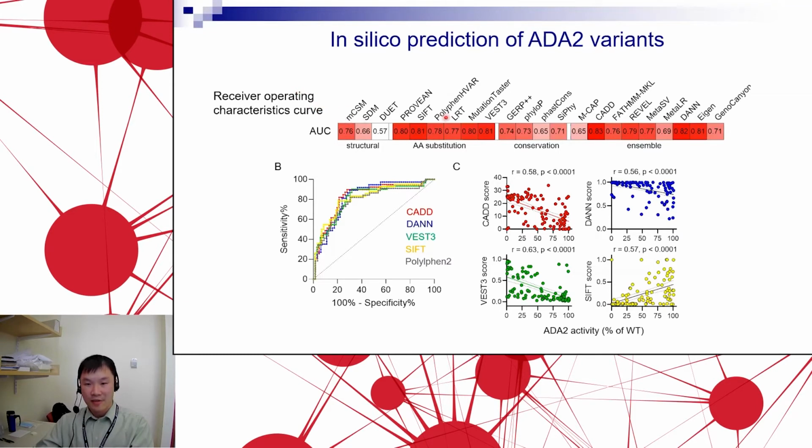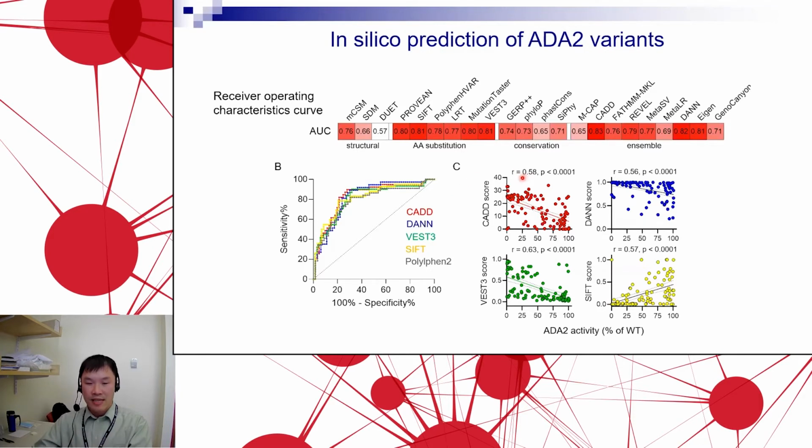And looking at all of these different algorithms, we find the ones with the highest area under the curve are those seen here in the red color. So CADD score is really good, DANN score is quite good, and also a number of other commonly used algorithms, so SIFT score, PolyPhen. All of those are up there in terms of their area under the curve in ROC analysis. On the graph down here, this is plotting out some of the ROC curves. And you can see here that most of these have essentially overlapping curves in this type of analysis, showing you both good sensitivity and specificity in predicting whether variants are benign versus pathogenic.